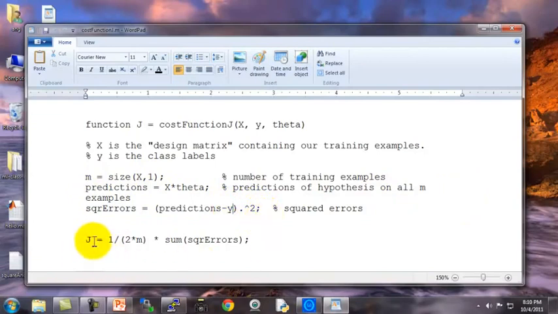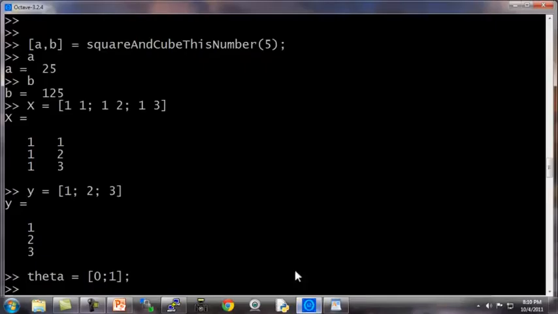And then finally computing the cost function J. And Octave knows that J is the value I want to return because J appeared here in the function definition. Feel free, by the way, to pause this video if you want to look at this function definition for longer and make sure that you understand the different steps.